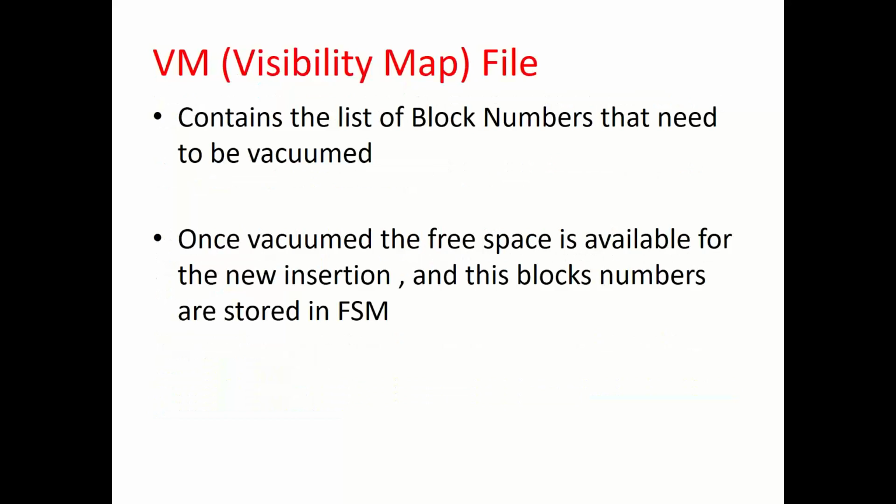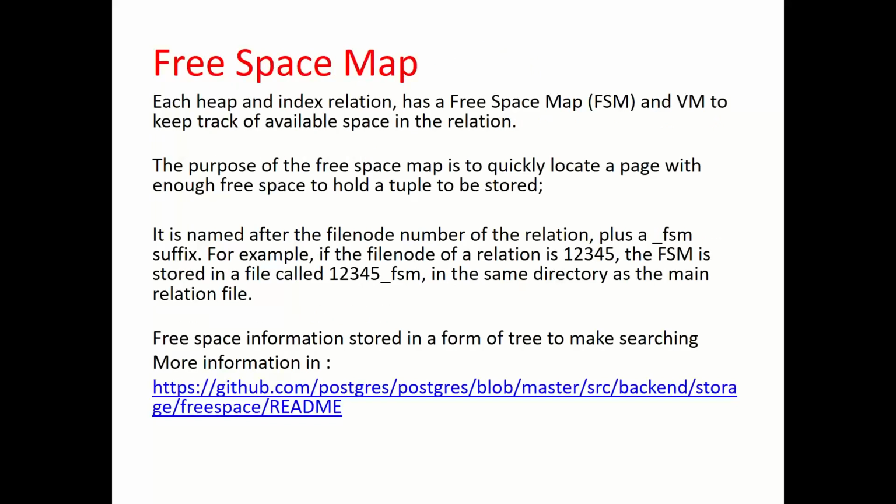VM is the visibility map. The VM contains the list of block numbers that need to be vacuumed, so that whenever the vacuum process comes in, it knows which blocks contain dead tuples and need to be vacuumed. The free space map contains the list of blocks that are free, where you can go and insert data. So these are the two supporting files.